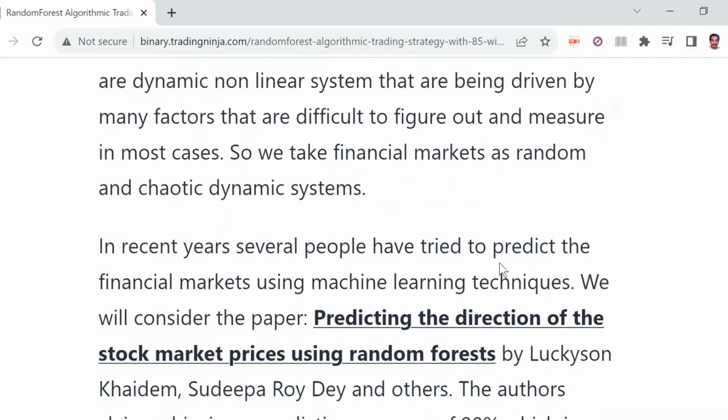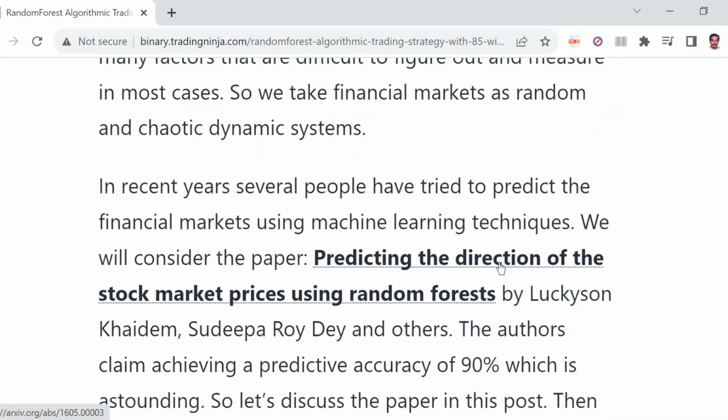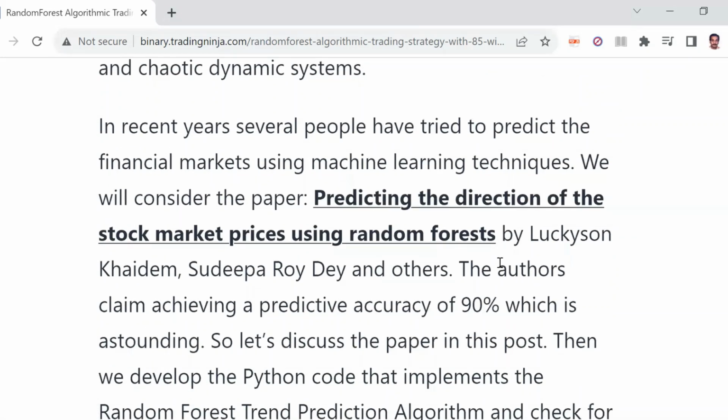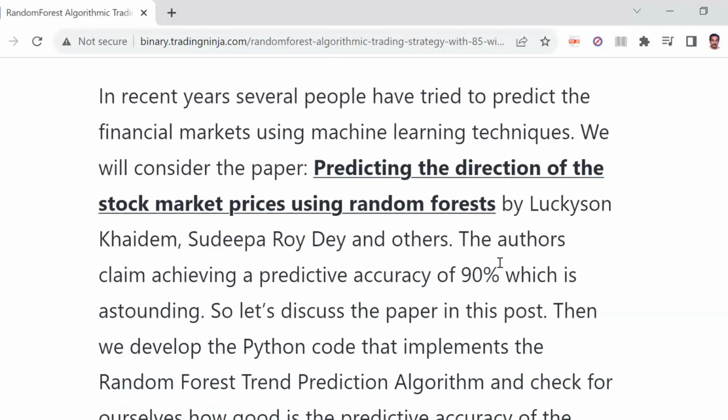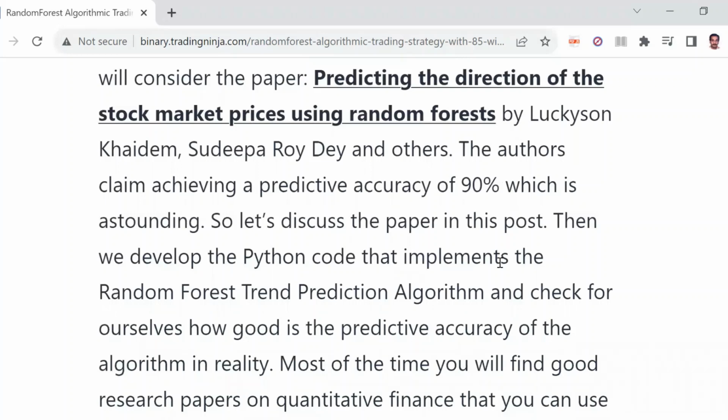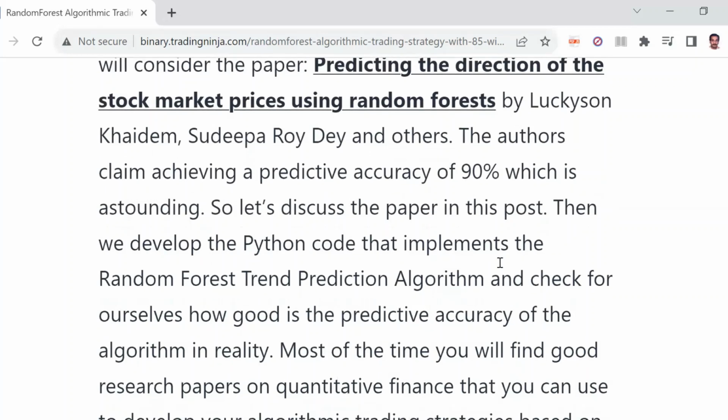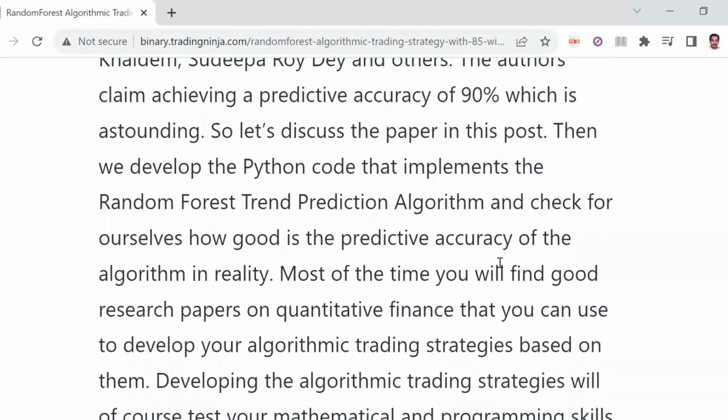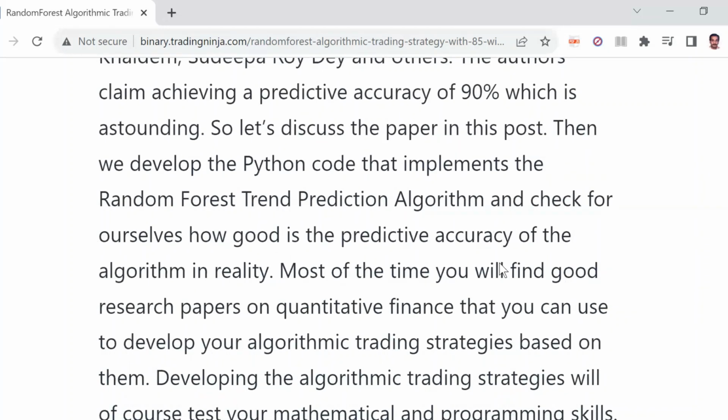Financial markets are dynamic, non-linear systems that are driven by many factors and are difficult to figure out and measure in most cases. So we take financial markets as random and chaotic dynamic systems. In recent years, several people have tried to predict the financial markets using machine learning techniques. So we'll be using this paper, Predicting the Direction of Stock Market Prices Using Random Forest. You can click on this link and read this paper as well. The authors claim achieving a predictive accuracy of 90%, which is astounding. So let's use this paper and build our random forest algorithmic trading strategy.